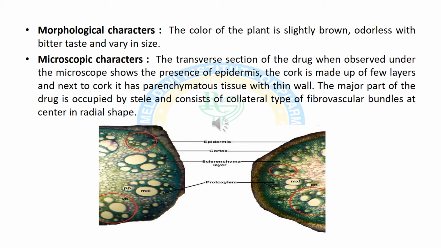In the transverse section of this root, we observe the presence of epidermis and cork cells made up of various types of layers like parenchymatous cells, which are thin walled. The major part consists of stele and collateral type of fibrovascular bundles, and these are present in a central and radial shape.